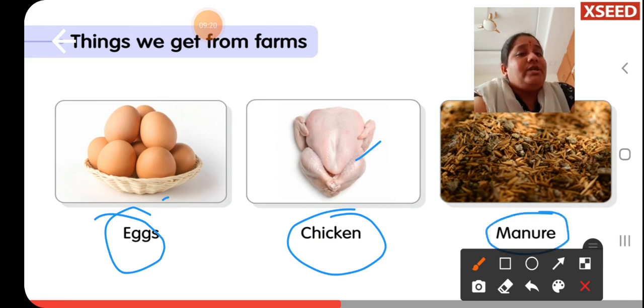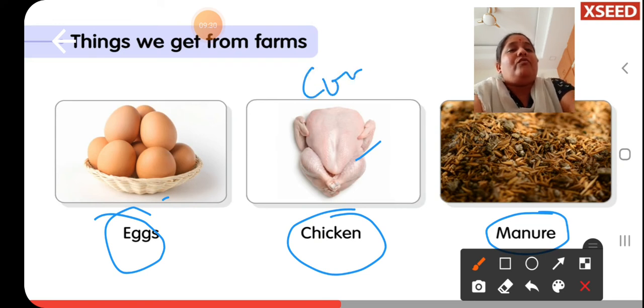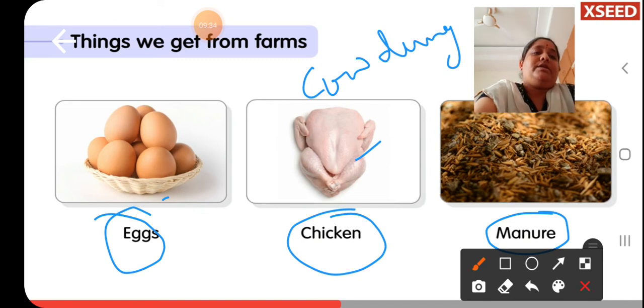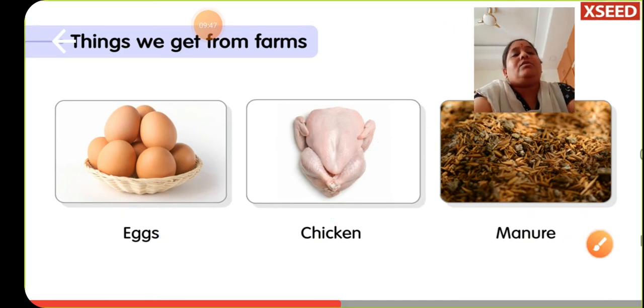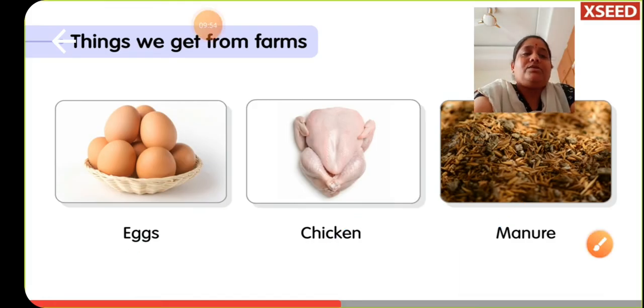So the feces or the waste that is released from these chickens can be collected, same like the cow dung, how we are using the cow dung as a material to increase the soil fertility, in the same manner the waste from this poultry farm is also collected, and it can be used as a manure for increasing the fertility. Okay, so the things that you are getting from the poultry farm are eggs, chicken, and even the waste can be used as a manure.